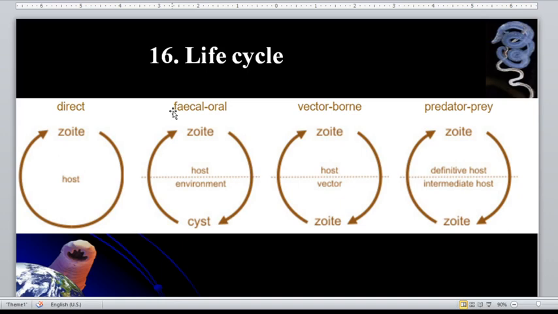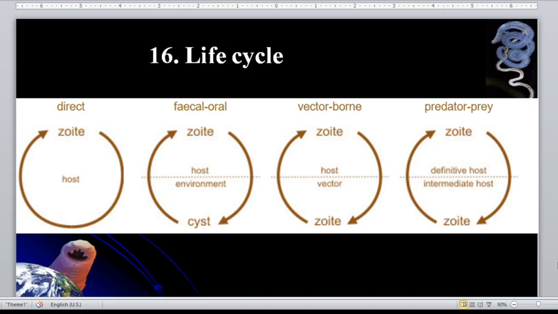For predator-prey transmission, that is transmission of zoites encysted within the tissues of a prey animal being eaten by a predator, which subsequently sheds spores into the environment. An example of a protozoan parasite that has this life cycle is Toxoplasma gondii. So if those spores are ingested by cats, then they can be infected. And these cats can also infect a human being, most especially pregnant women.